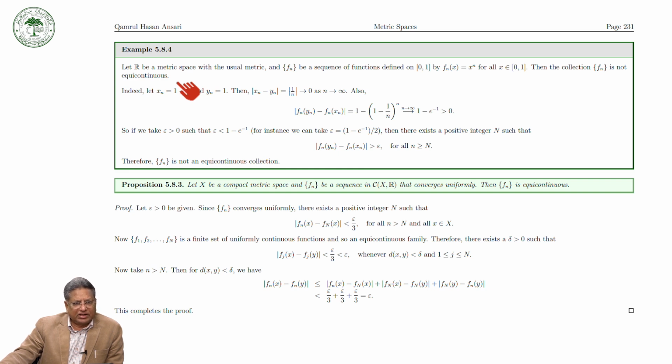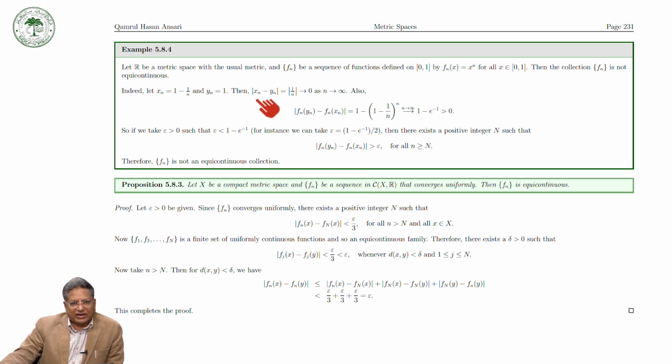Let us see here. Indeed, we can take a sequence xn equal to 1 minus 1 over n, which of course is an element of the closed interval [0, 1]. So instead of x, take xn equal to 1 minus 1 over n, and take yn equal to 1 in this closed interval.